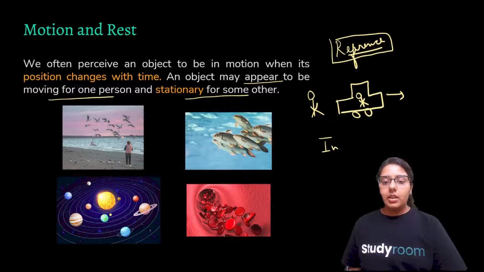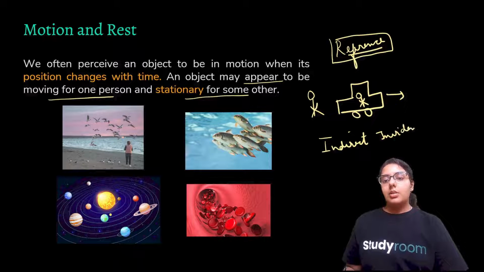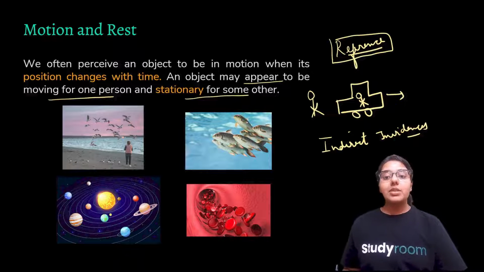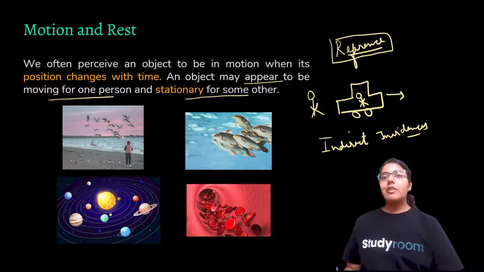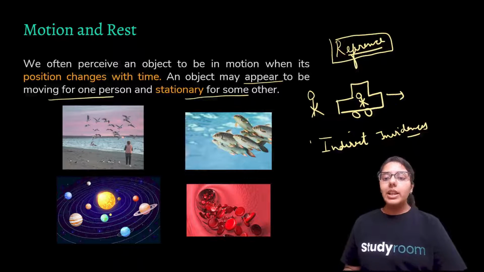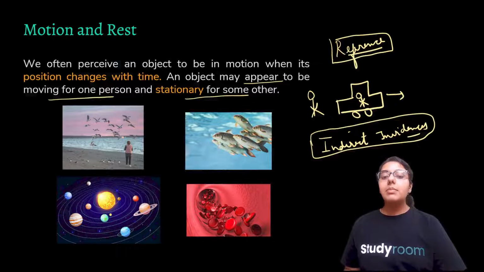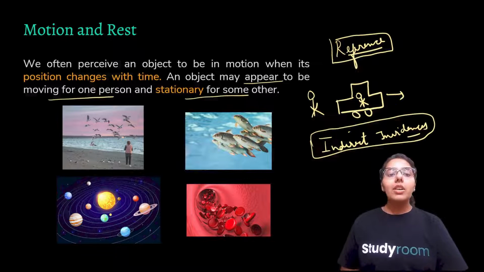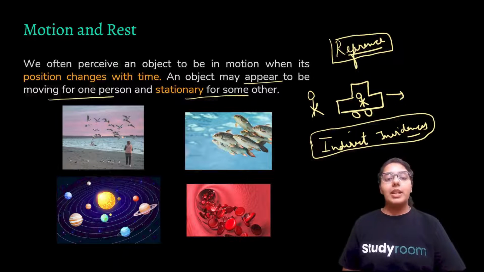But there are some cases where we infer motion through indirect evidences. For example, we cannot see the motion of air, but we get to know about it by the movement of dust, just like we get to know about the wind by the movement of leaves. So through indirect evidences.